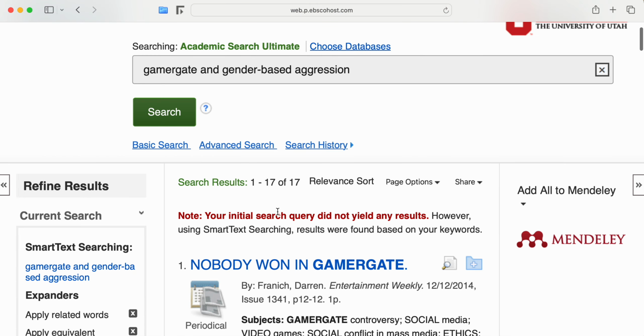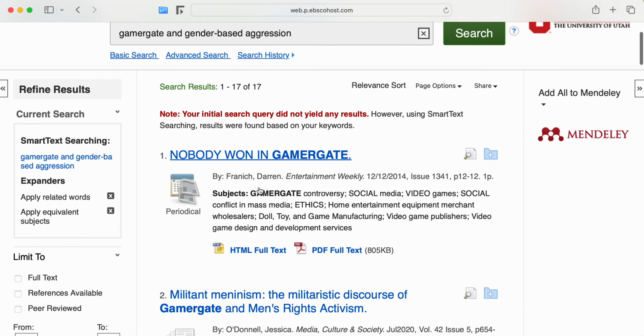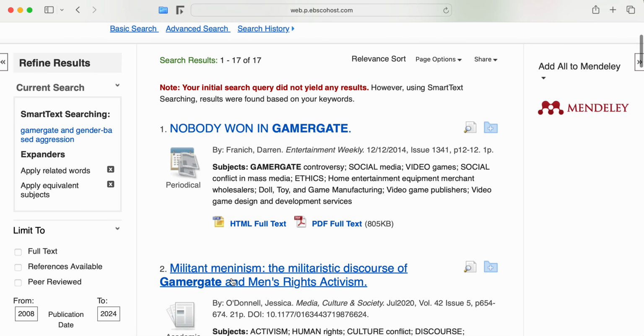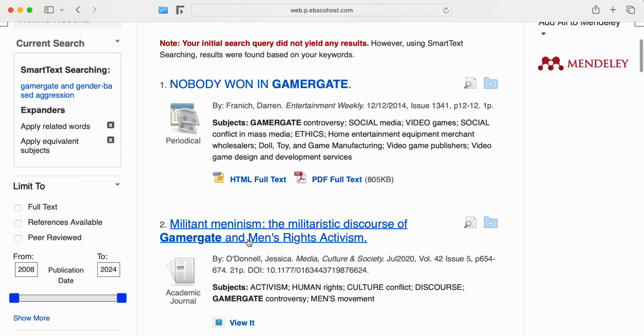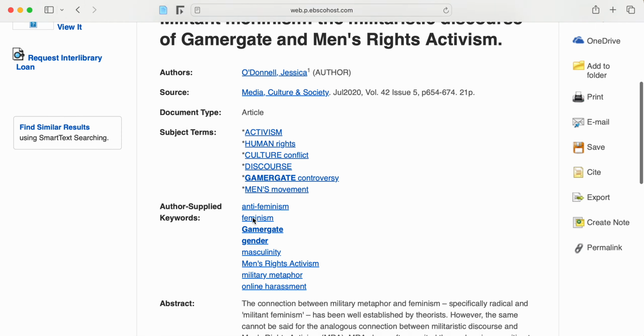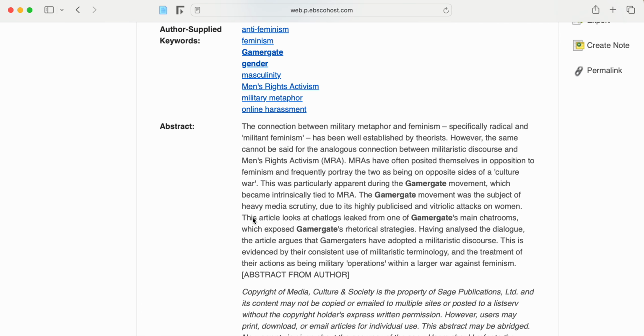Okay, so our initial search didn't yield any results, but it does give us some suggestions. So, "Nobody Won in Gamergate: Militant Menonism." This one might be potentially useful, I think. So I'm going to take a look at it and see what the abstract says.